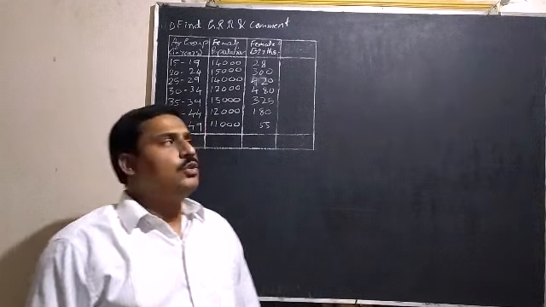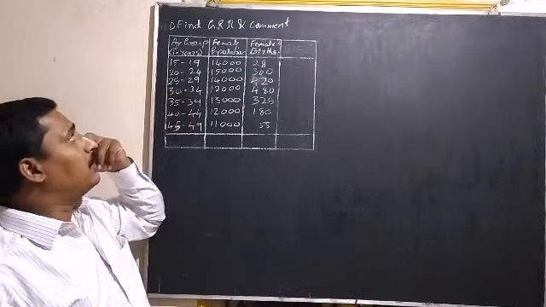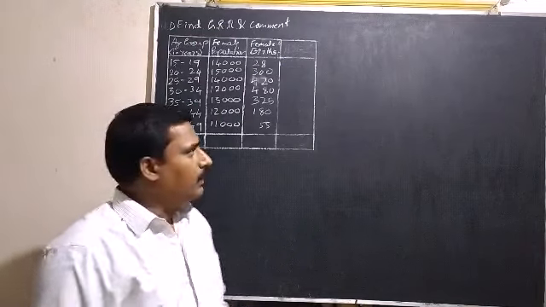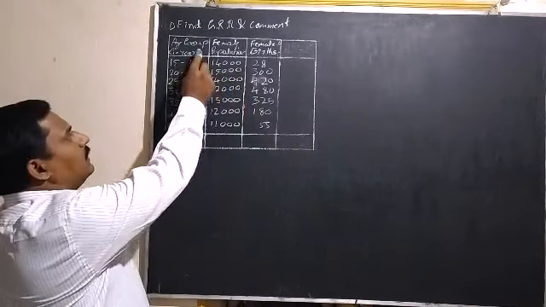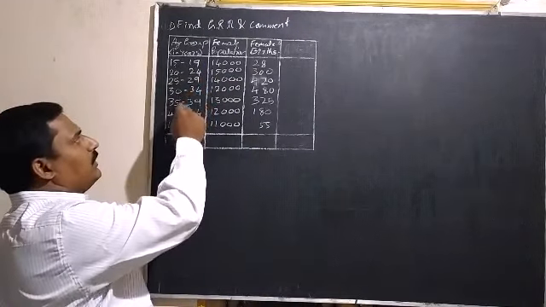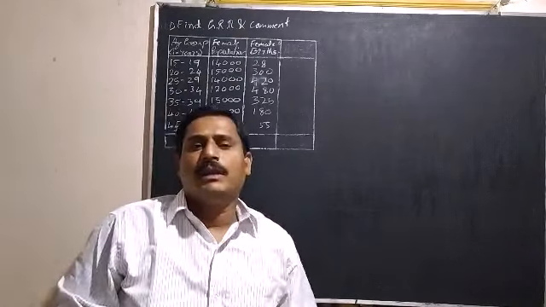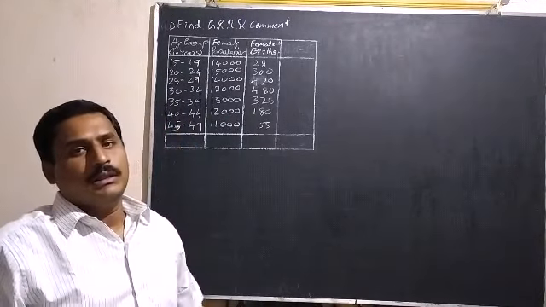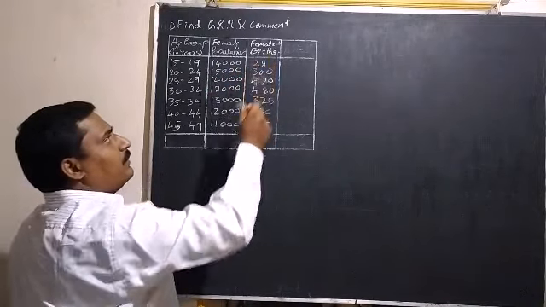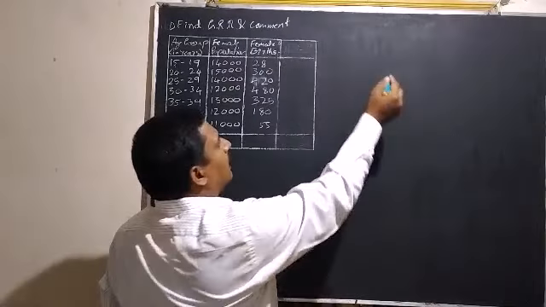Dear students, today we solve a problem on GRR. Here is the problem. Find GRR and comment. They have given age in groups 15 to 19, 20 to 24 till 45 to 49. Total 7 age groups they have given with width 5 years. And female population and female births they have given. And the formula for GRR is